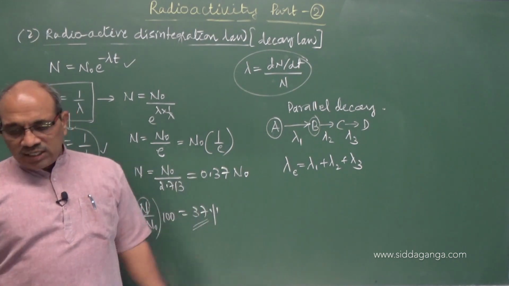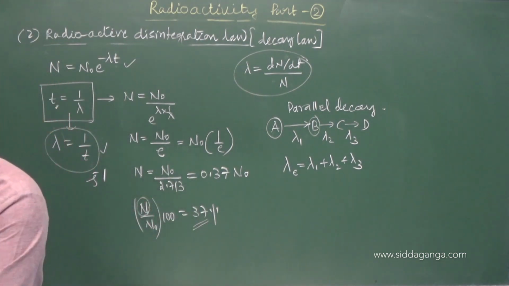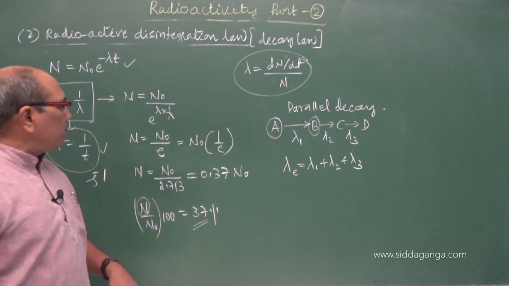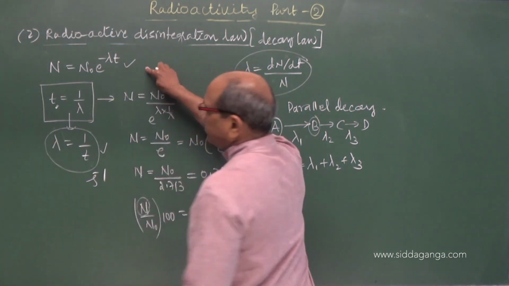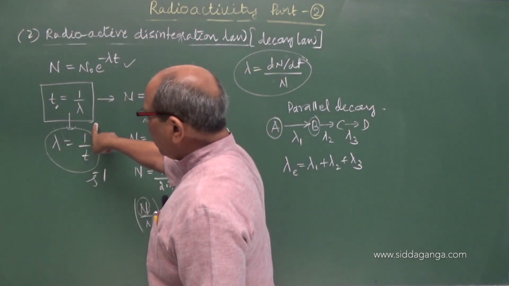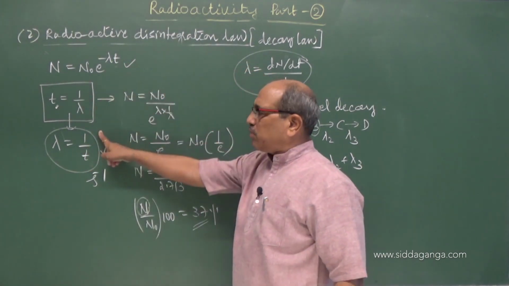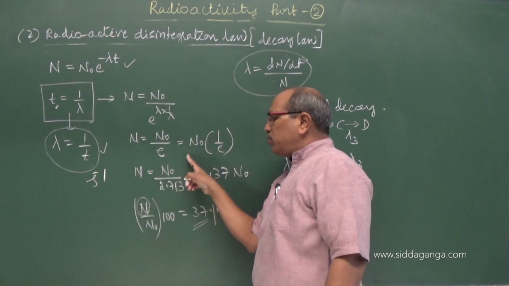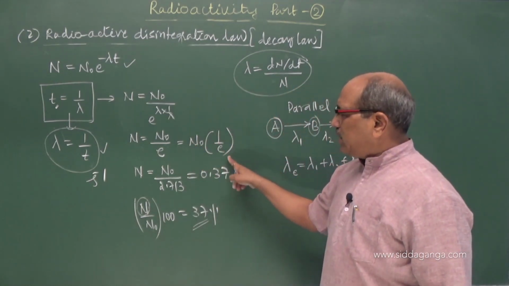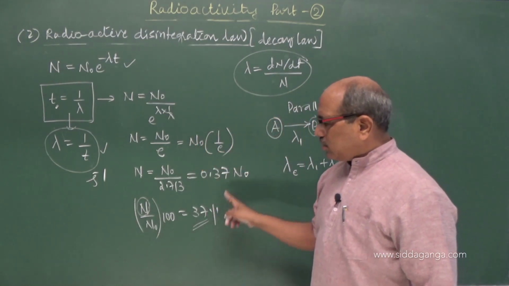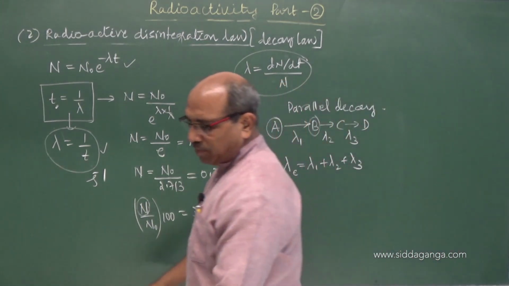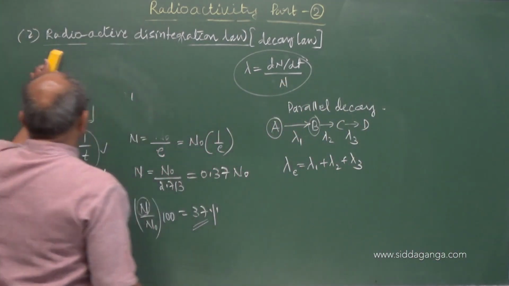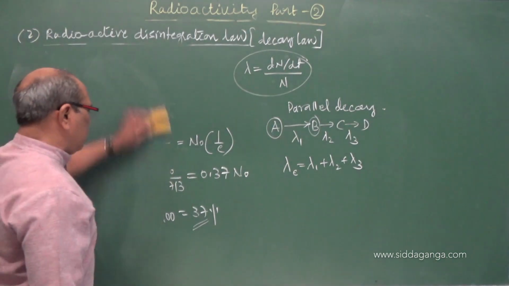With this knowledge, let us go towards the activity of a radioactive sample. I hope you have understood. So we derived the expression and defined the decay constant as the reciprocal of the time interval during which the sample reduces to 1 by e times its initial value or 37% of its value. And also what happens under parallel decay. Now I am coming to the term called activity.